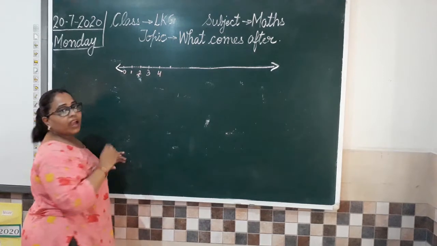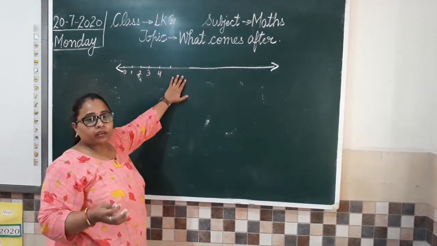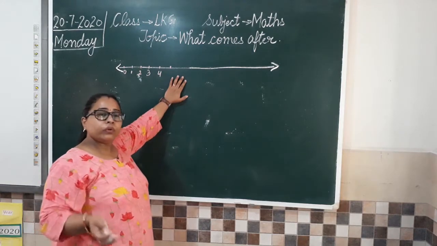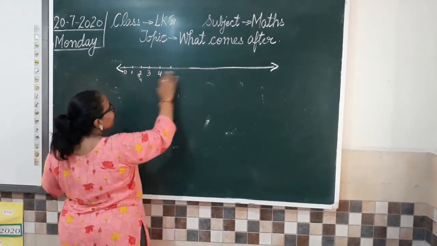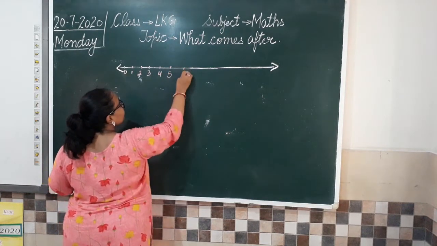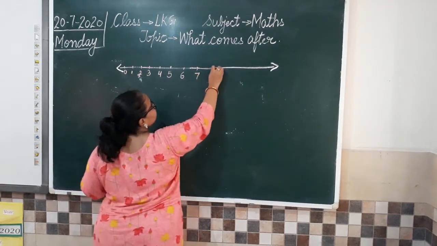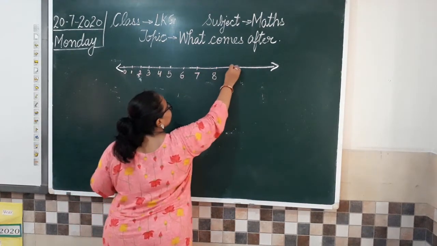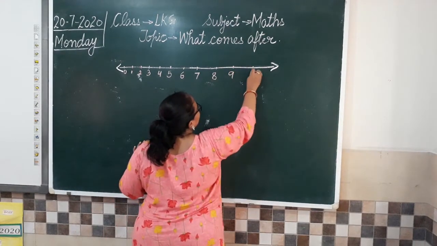For this number line we have to draw a line and we have to write counting, as we see on a scale, on a ruler. We are going to draw a line and write numbers. 4, then comes 5, 6, 7, 8, 9, and this is 10.